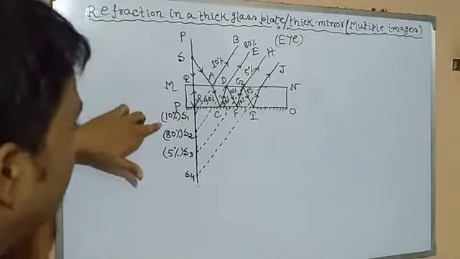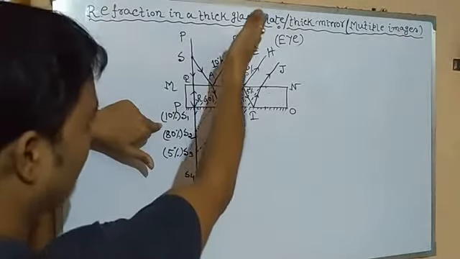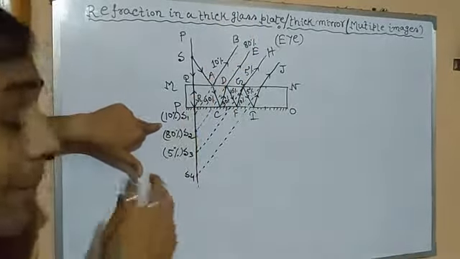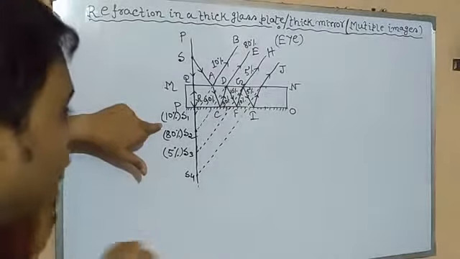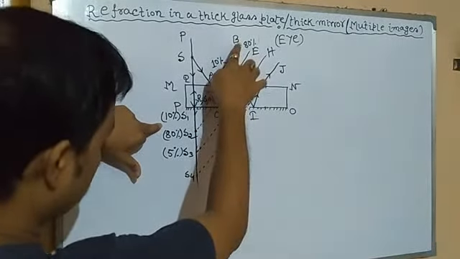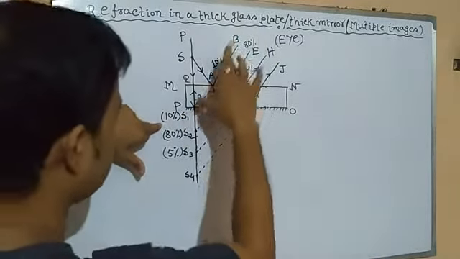But look at its intensity, 10%. Why? Because it is formed by extending the reflected light BA in the backward direction. We have assumed its intensity is 10%.